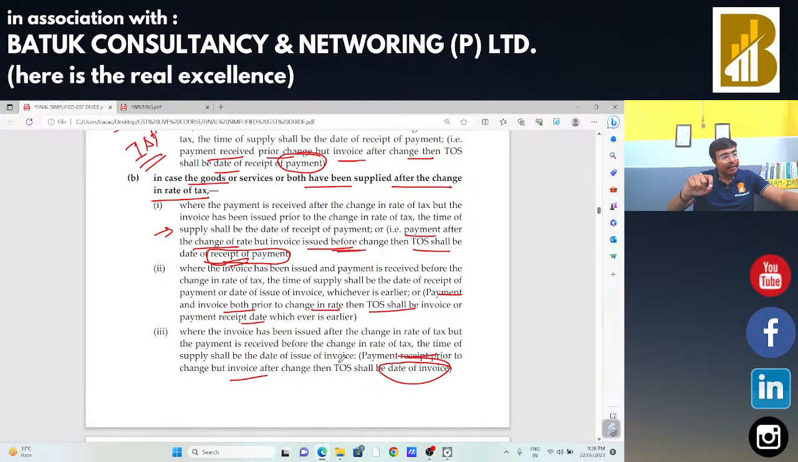Just confirm to me in the chat box. I just want a reply from each and everyone that, sir, this change in rate of tax is okay for each and everyone.